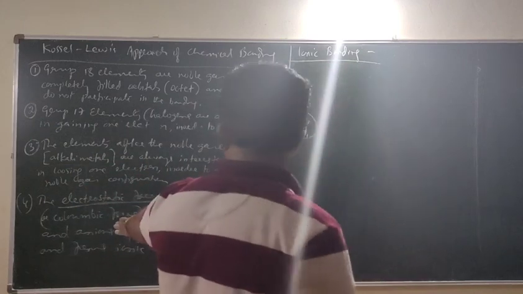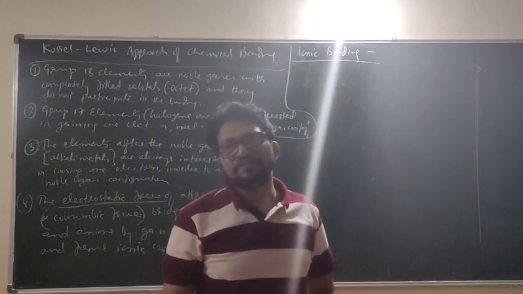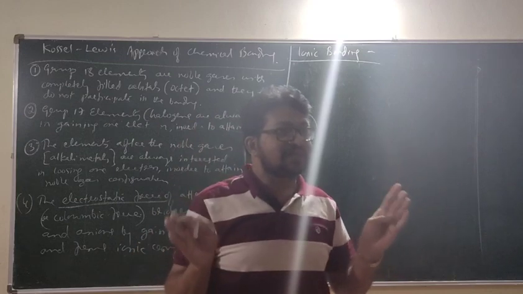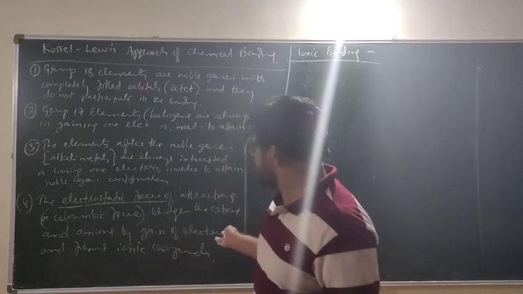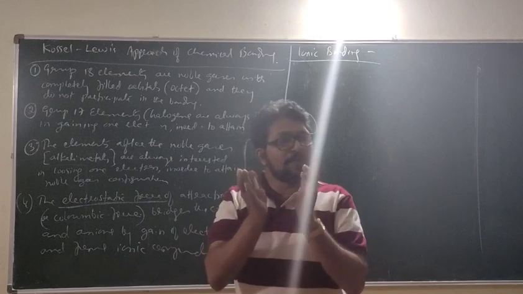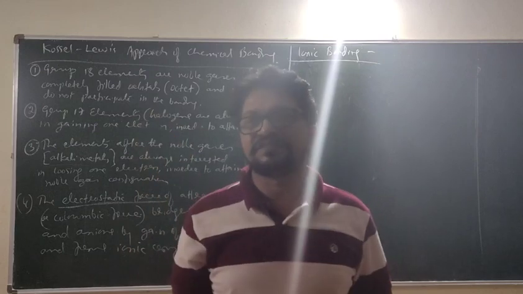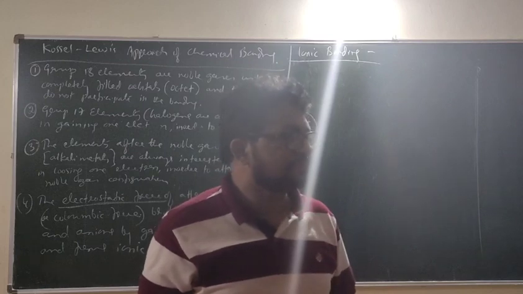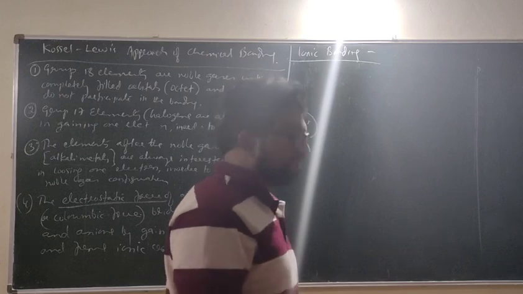The electrostatic force of attraction which bridges or binds positively charged and negatively charged ions is called ionic bonding.